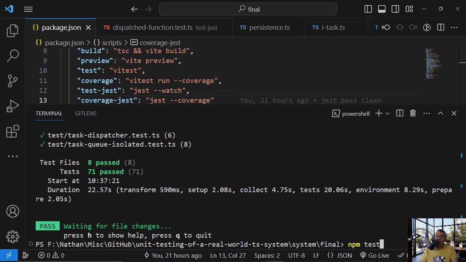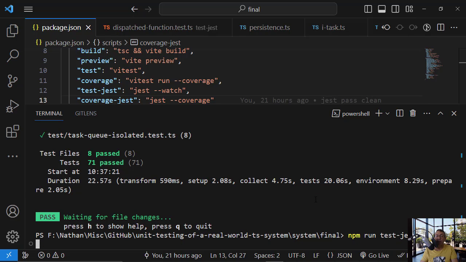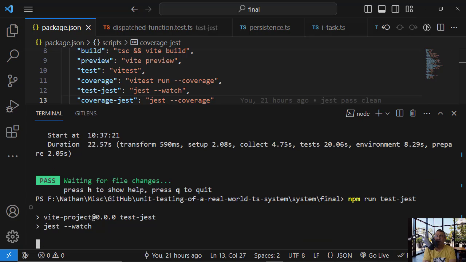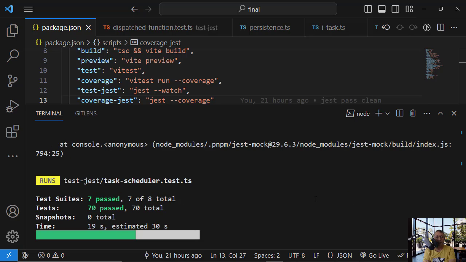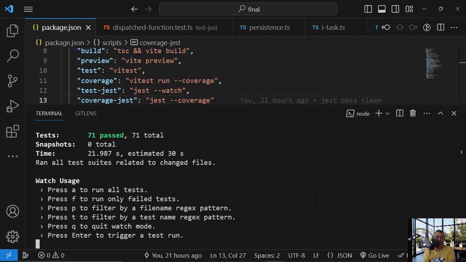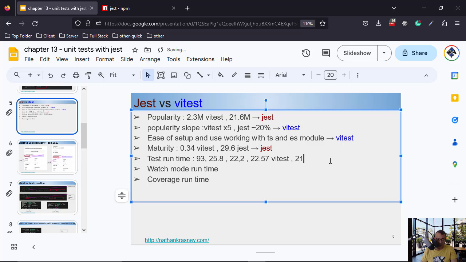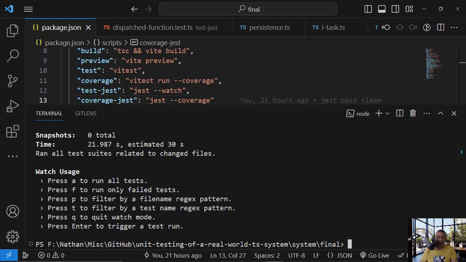So npm run test jest. Let's see what we have here. Okay, so we have 21.9, and let's run it again.